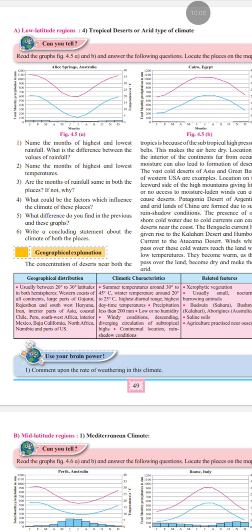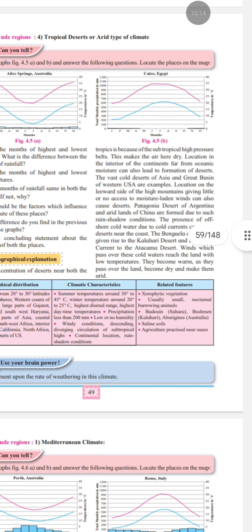So these deserts are generally found between 20 degrees and 30 degrees north and south latitudes, and one major reason for their formation is the presence of subtropical high pressure belts. Here air descends and the conditions remain dry.